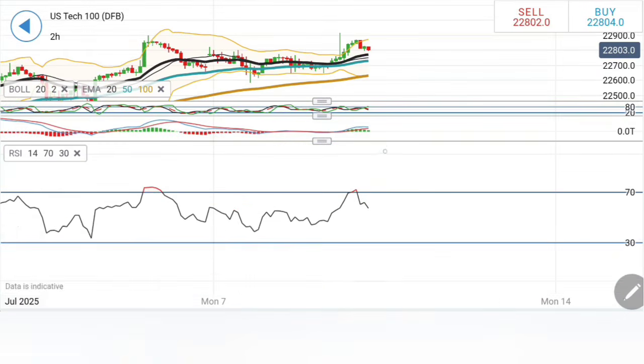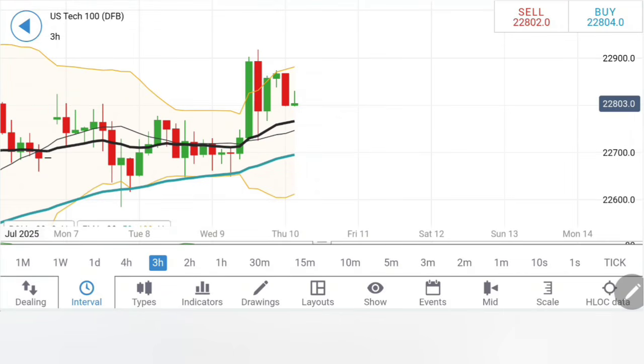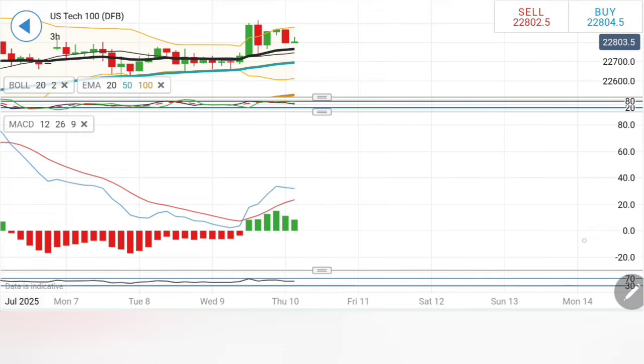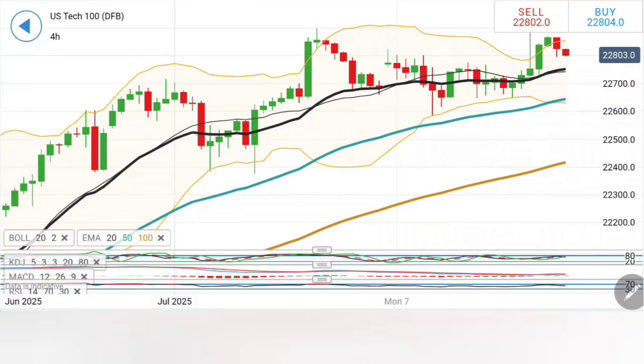Stochastic bearish, the MACD is in green, trying to cross over for sell. The RSI trading bearish. On the 3 hour chart, similar observation, where the current candle closes is going to be important, and where it begins the next candle, that is also going to remain equally important. Stochastic trading bearish, MACD trying to cross over for sell. The RSI is flat. On the 4 hour, the observation is the same.